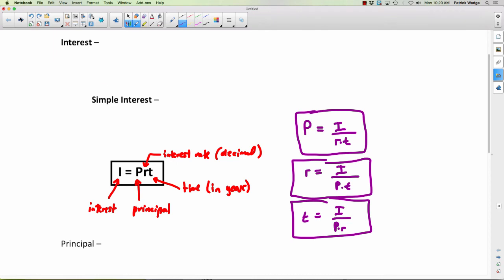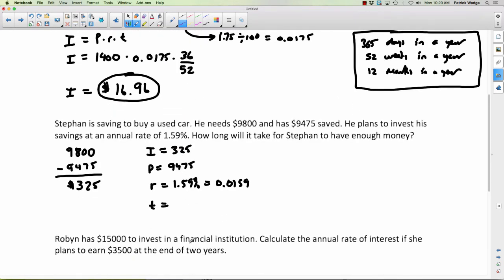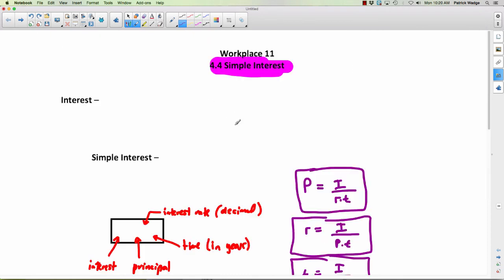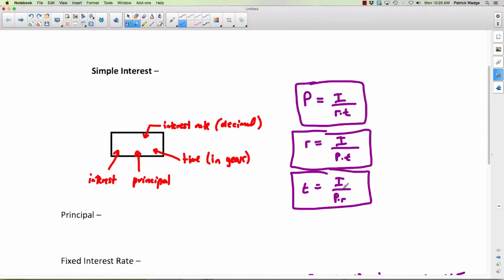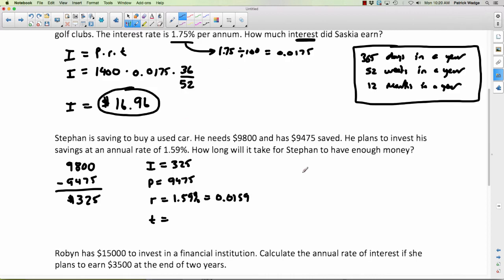So in this case, the question we're doing right now, we are trying to find T. We don't know what T is. So we need this bottom formula right here. T equals I divided by PR. So I'll write that here. T equals I divided by P times R. So let's fill in what we know. We don't know T. We know I. It's $325. Divided by P, which is $9,475. Times R, we're going to use the 0.0159.